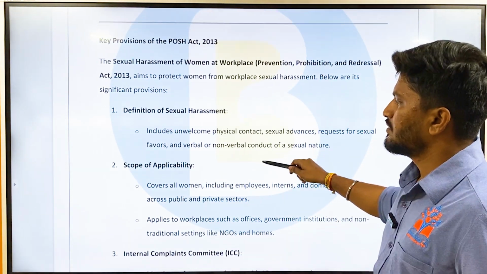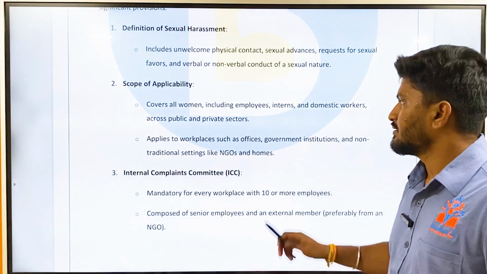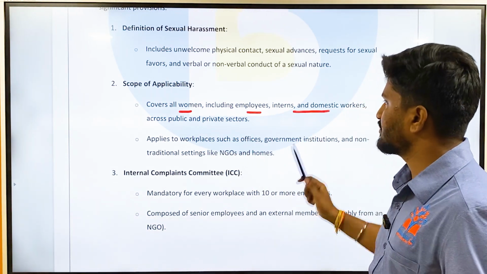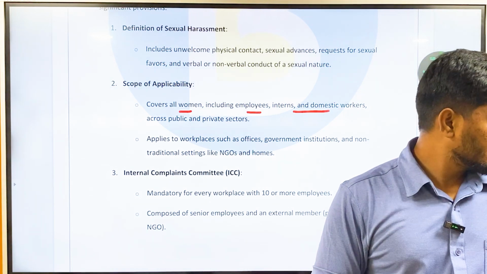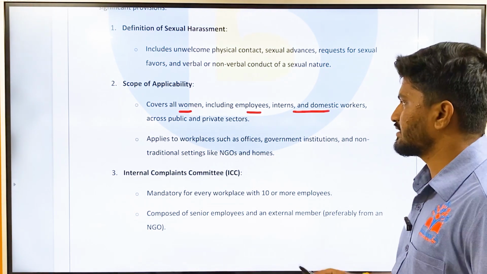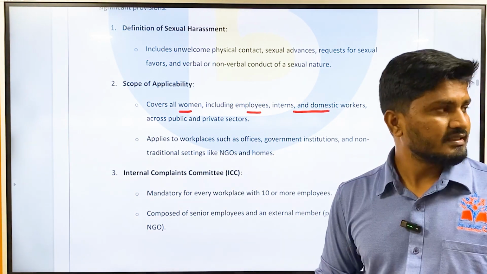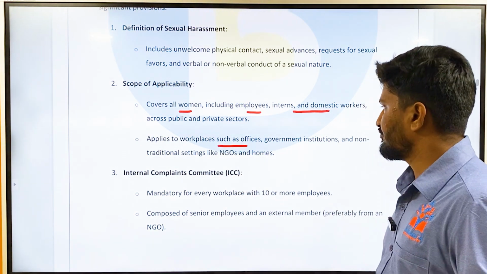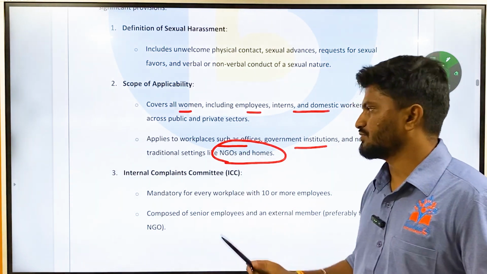harassment. What is the scope of applicability? Who comes under this act? This act covers all women, including employees, interns, and domestic workers across public and private sectors. It is not just the employees that come under this. All the members that work in public and private sectors come under this act. It applies to workplaces such as offices, government institutions, and non-traditional settings like NGOs and homes also.